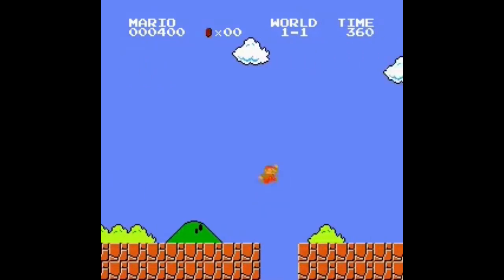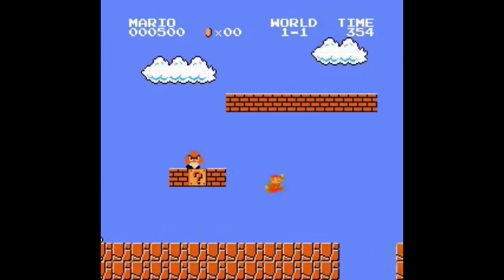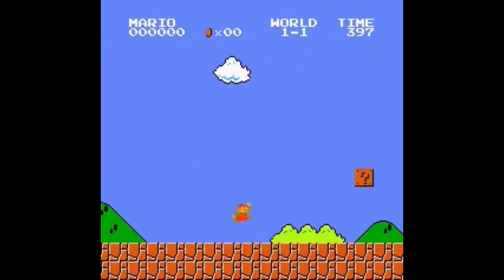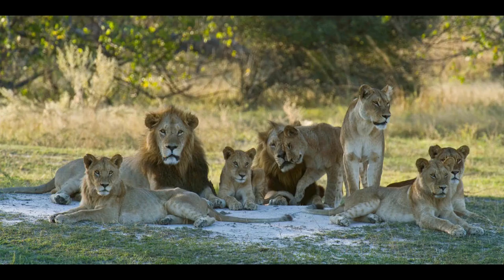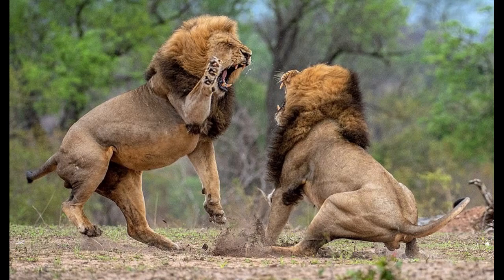Natural selection occurs when some of the species are more likely to survive and reproduce depending on their genes. To understand it better, let's look at nature, for example at lions. As you know, lions live in families called prides, which consist of a few adult males, females and kids. At the head of the pride there is always one dominant male, the alpha lion. Lions are very aggressive animals and often fight with each other to see who is stronger, and if some lion is stronger than the current alpha lion, he will replace him and the previous alpha lion will have to leave the pride.